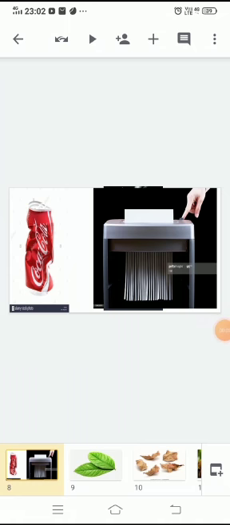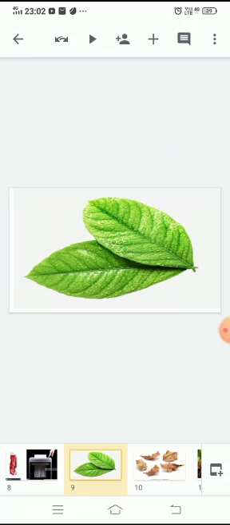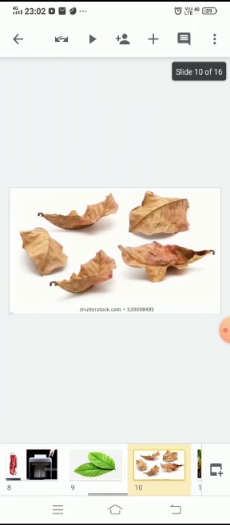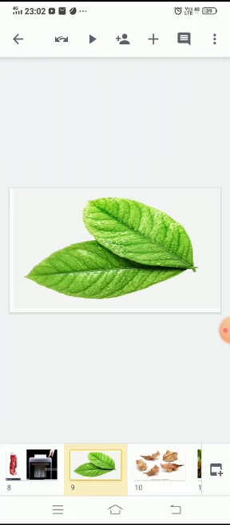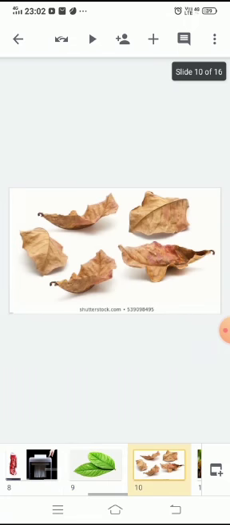Another one. Look at these leaves. The first set of leaves are fresh and green, while the other set of leaves are dry and brown. Can we make the dry leaves fresh again? Well, we cannot do so. And that is because the leaves have undergone change that cannot be reversed.